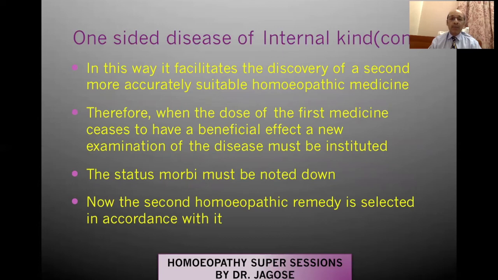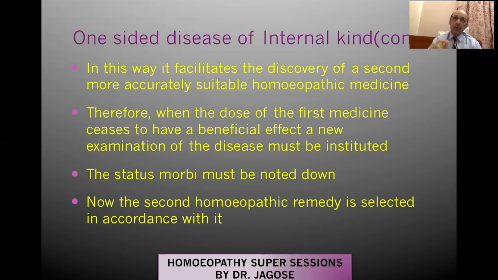Therefore, when the dose of the first medicine ceases to have any beneficial effect, a new examination of the disease must be instituted. Dr. Hahnemann further says that if you have given the first medicine and the dose ceases to have any beneficial effect, then you have to again re-examine the case. And also note down the status morbi. Now, the second homeopathic remedy is selected in accordance to it. So, when the case comes to a standstill or the case doesn't improve after giving the first medicine, you have to retake the case, reform the totality, because the first medicine was imperfectly suitable to the case, or it was only partially similar to the case.